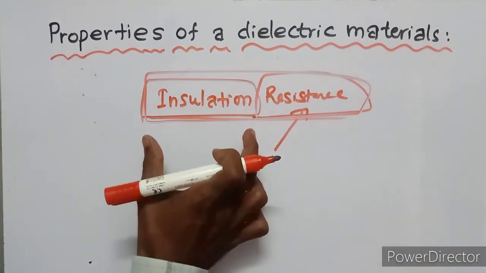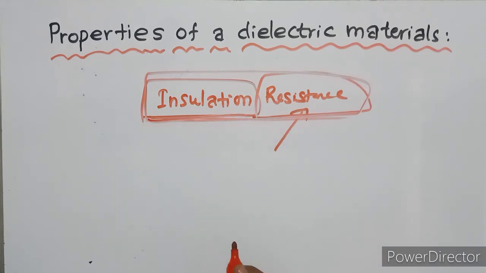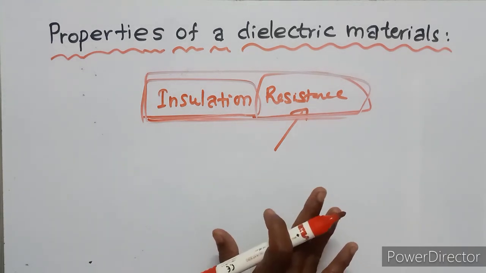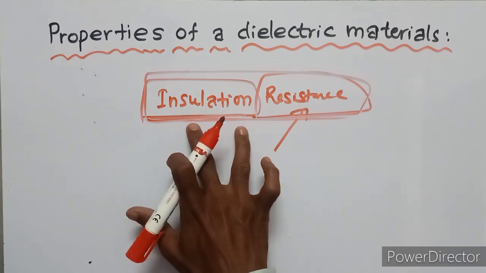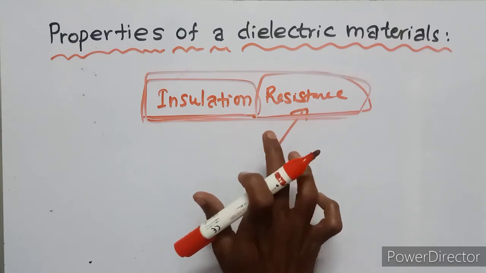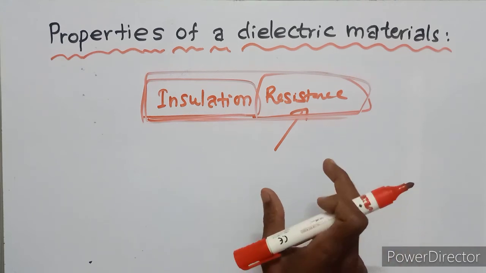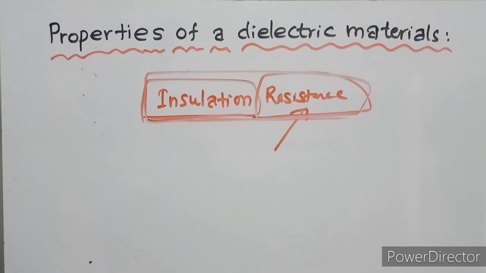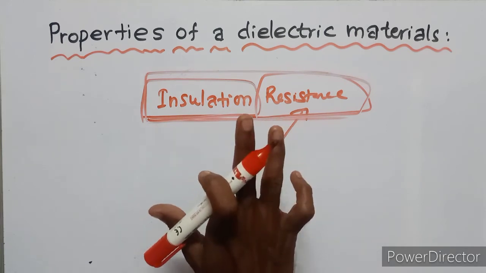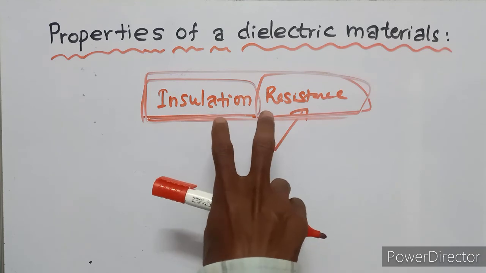The main reason for the failure of any electric equipment is insulation failure. The major function of the insulation is to prevent the flow of electricity through it, and at the same time it must conduct the heat generated inside.